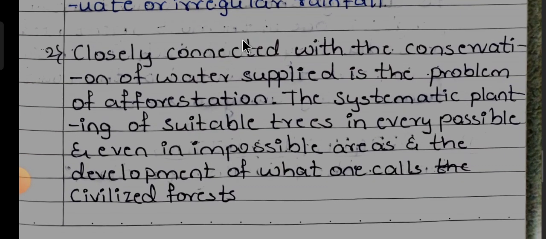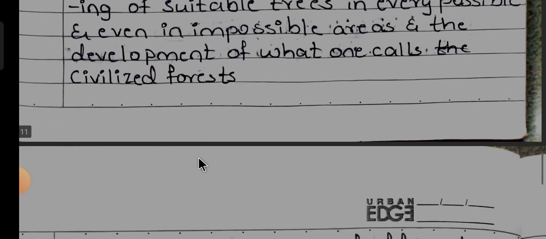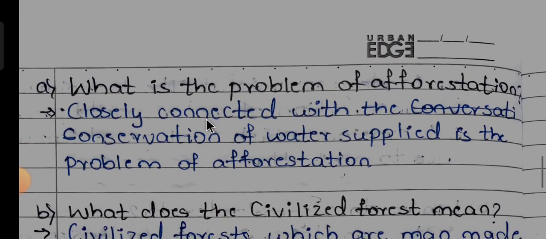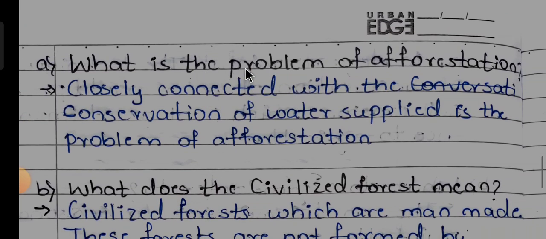Closely connected with the conservation of water supplied is the problem of afforestation, the systematic planting of suitable trees in every possible and even in impossible areas, and the development of what one calls the civilized forests. For the questions of that RC, what is the problem of afforestation? The problem of afforestation is closely connected with the conservation of water supplied.